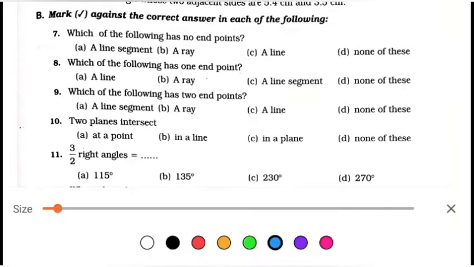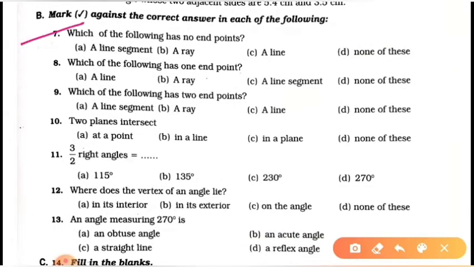Here students, in question number 7, observe which of the following has no end points. Students, a line has no end point. A line segment has 2 end points, a ray has 1 end point. So a line has no end point. In question number 8, which of the following has 1 end point? Here a ray has 1 end point. Next question, which of the following has 2 end points? Here a line segment has 2 end points.